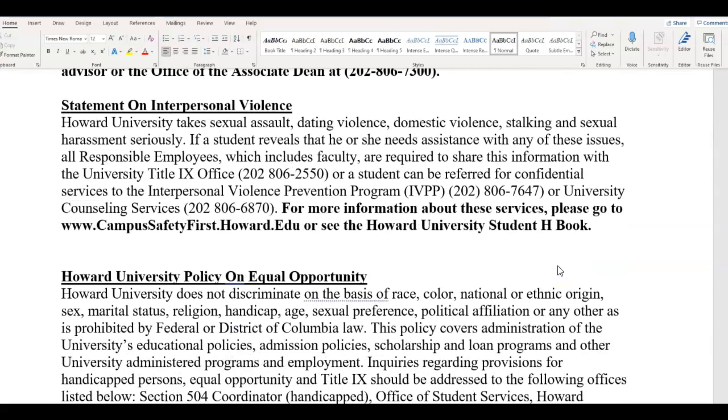We also have a statement on interpersonal violence. We take any form of violence seriously here on this campus. If you have been a victim of interpersonal violence, or you know someone who has, you are strongly encouraged to contact the Interpersonal Violence Prevention Program listed here, and or the University Counseling Services, or the university's Title IX office listed here.